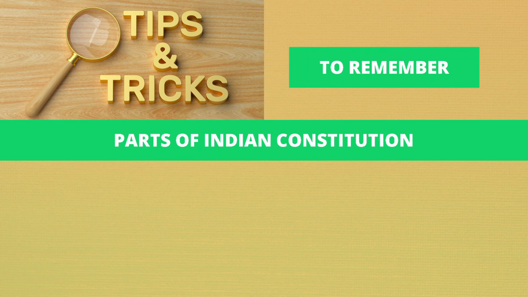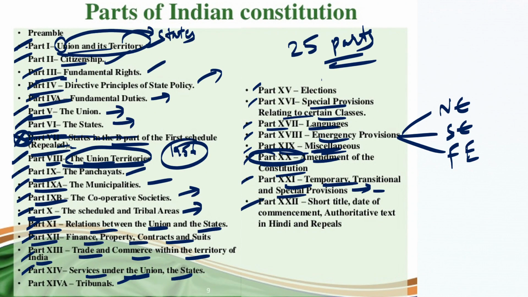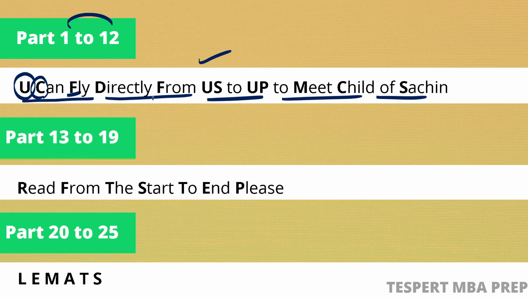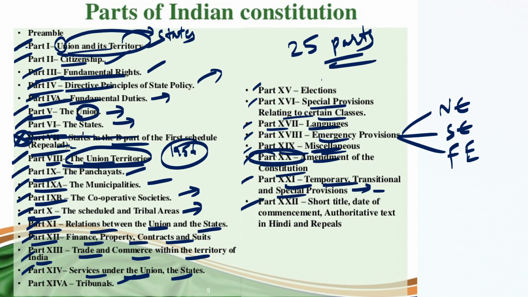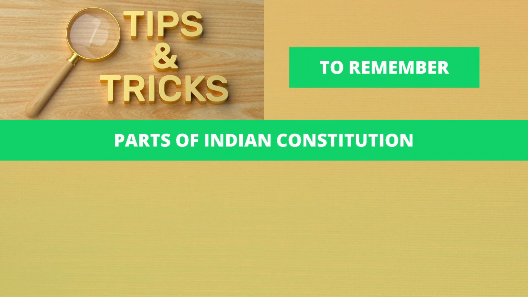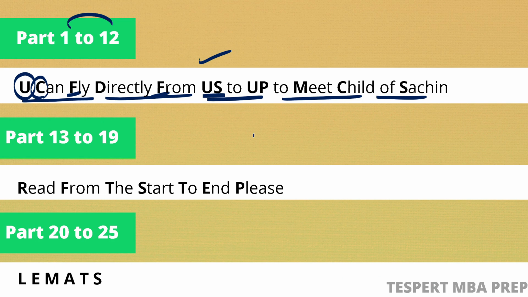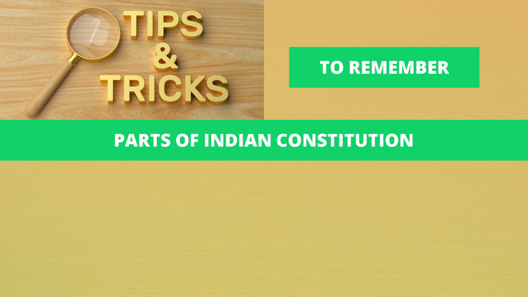All right, US and UP. U means union, S means states. This one is repealed, so no need to remember that. Now UP: U refers to union territories, P refers to panchayats. Here M, C and S: M for municipalities, C for cooperative societies and S for scheduled and tribal areas, right? Scheduled areas and tribal areas.